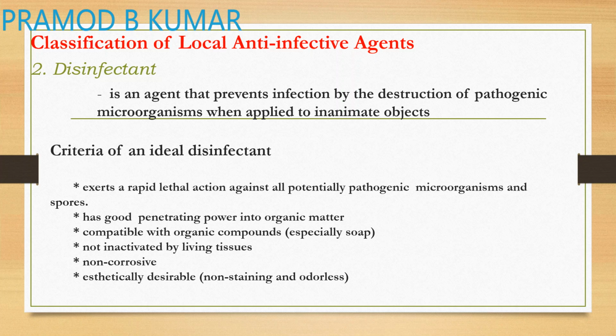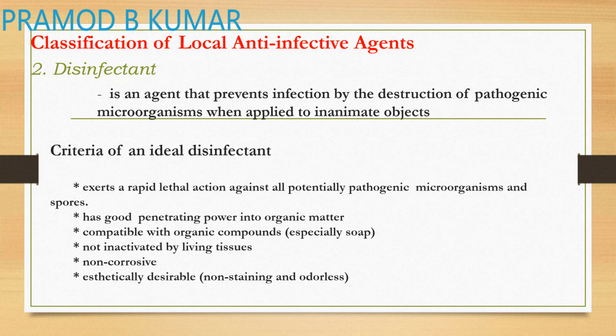They should be compatible with organic compounds like soap. They should not have any side reaction. They should not be inactivated by living tissue. They should be non-corrosive and aesthetically desirable, non-staining and odorless. There should not be any obnoxious odor, and they should not cause any stain.